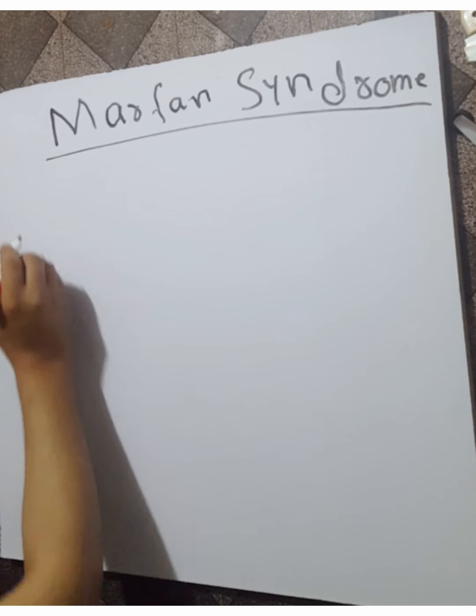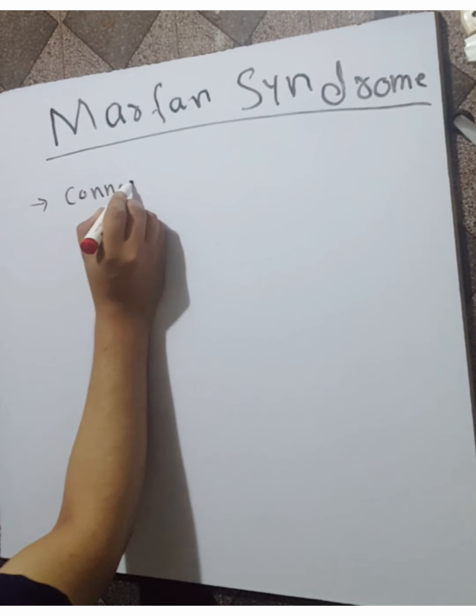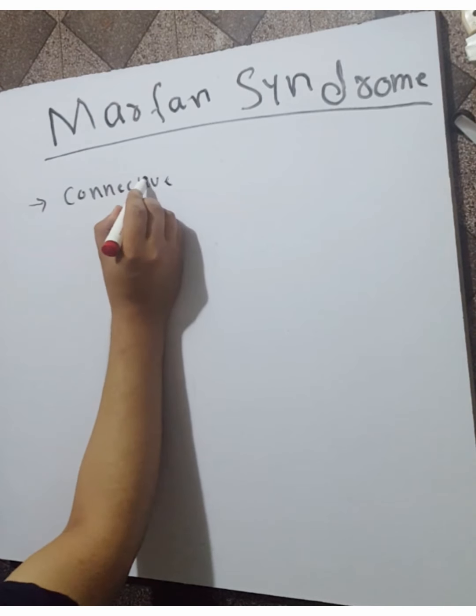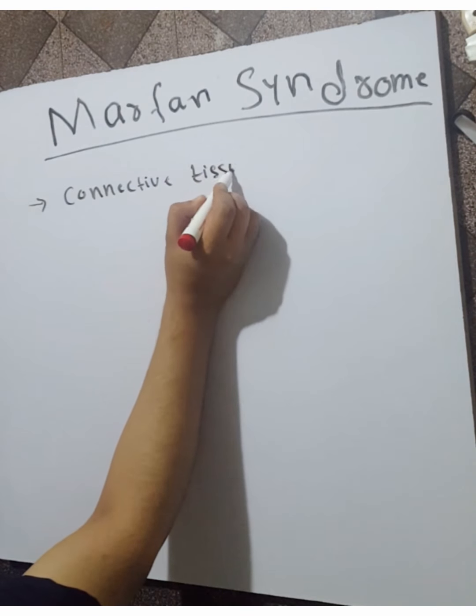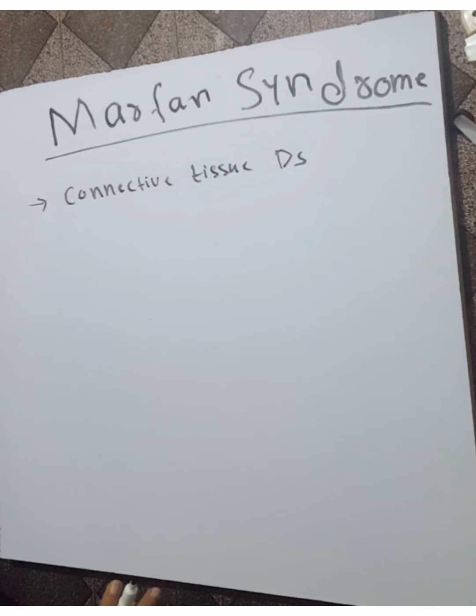Marfan syndrome is a disorder of the connective tissue. So Marfan syndrome is a connective tissue disorder, and changes occur in the skeletal system, eyes, and cardiovascular system.